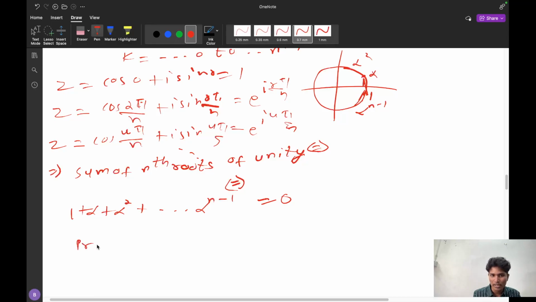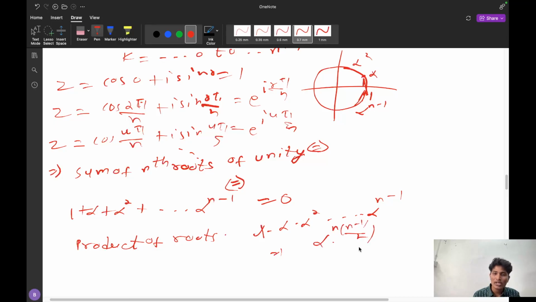And now the product of roots. The sum is equal to 0 and the product is this entire thing, that is 1 into alpha square up to alpha power n minus 1. So this multiplication will become alpha power n into n minus 1 by 2. So here it will become two cases. In the cube roots of unity, what is the product? The product is 1. In the fourth roots of unity, the answer is minus 1. So if n is odd, it will be 1, and if n is even, it will be minus 1. So it will depend on the case.